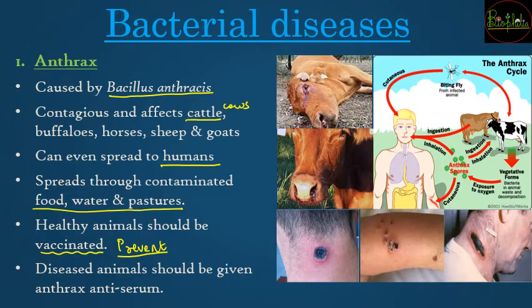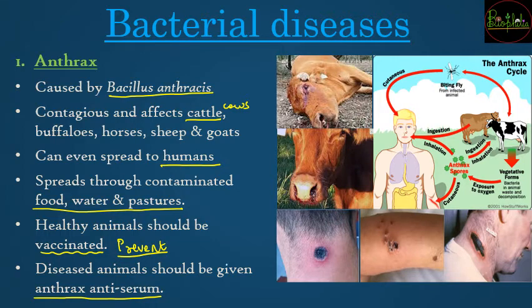अब अगर disease हो चुका है, you forgot to give vaccines or maybe vaccines did not work because of various reasons. So if disease has broken out in your dairy farm, now what are you going to do? The diseased animals should be given anthrax anti-serum. यानी medication के रूप में the veterinary doctors are going to provide anthrax anti-serum, which is going to help the diseased animals to recover from that disease.